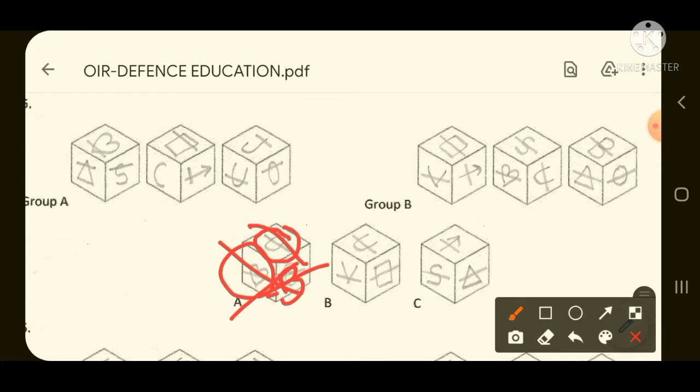And if we see option number B, this is a U shape, and the U shape is again divided equally, and this line is passing through the center of the U. Again this is one rectangle shape, and the line is passing through the center of the rectangle. But if you see this picture, it seems like this.